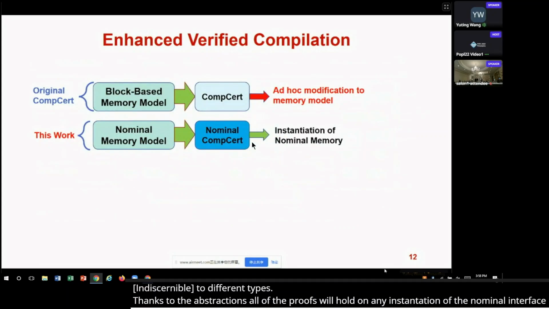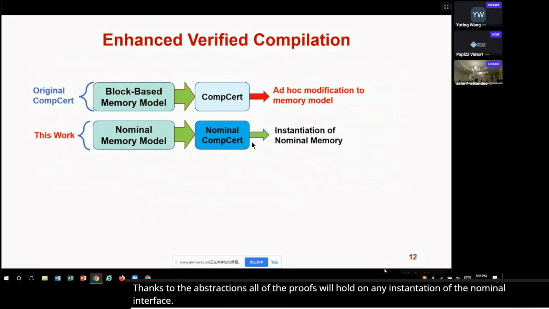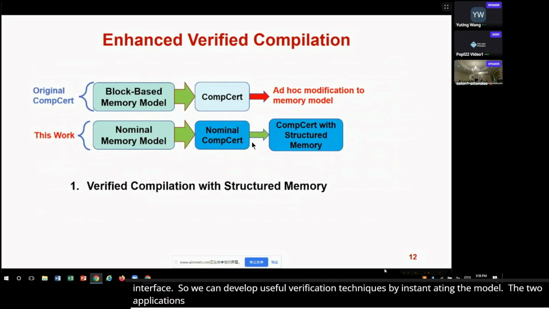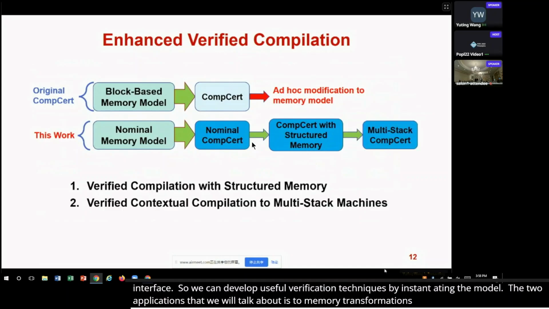So with the nominal CompCertX, we can develop useful verification techniques by instantiating the nominal memory model. The two applications we are going to talk about are to support a verified compilation of memory transformations through structured memory, and also the contextual compilation to multi-stack machines.